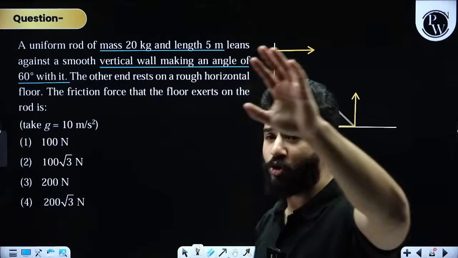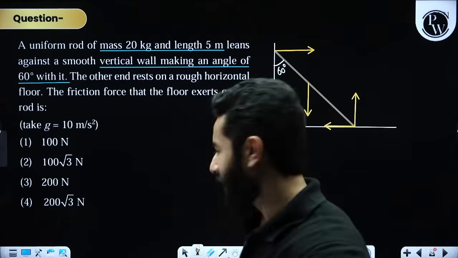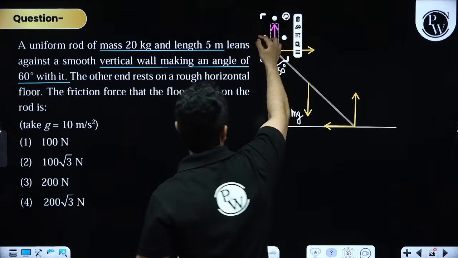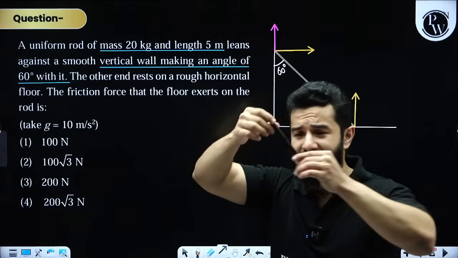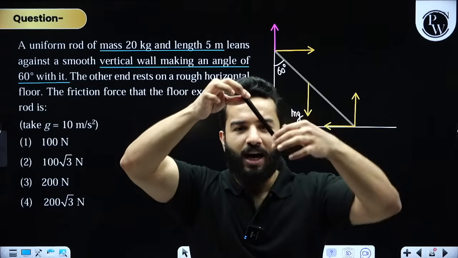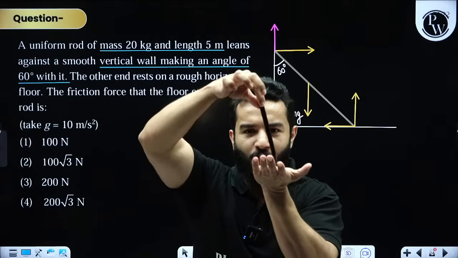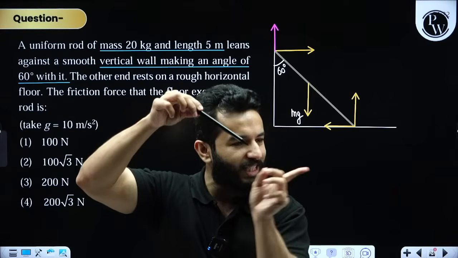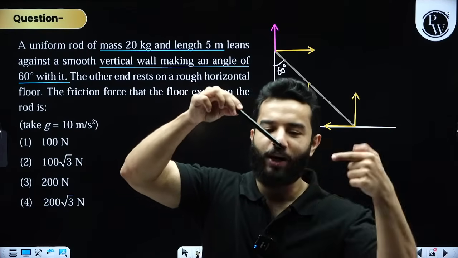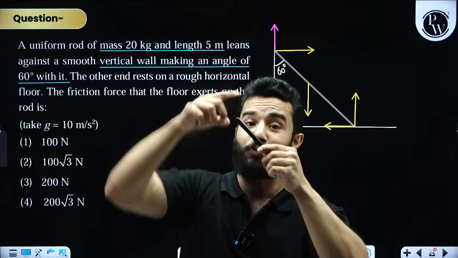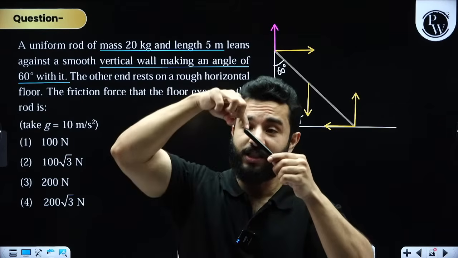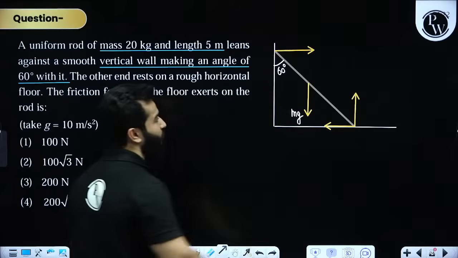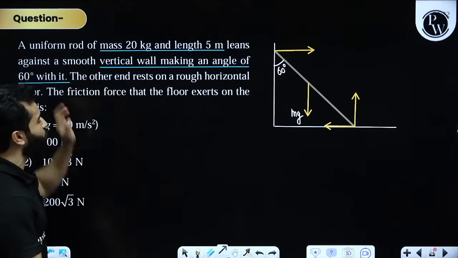Let's suppose they say the wall is also rough. In that case, friction force will act in this direction on the rod, because there is a tendency. See how the rod falls: it falls like this. This point has a tendency to go down, and this point has a tendency to go in this direction. So on this point friction force will act in this direction, and on this point friction force will act in this direction, because the tendency is to go down. Clear? Everything is sorted. But right now that friction force will not act, because this is a smooth vertical wall.